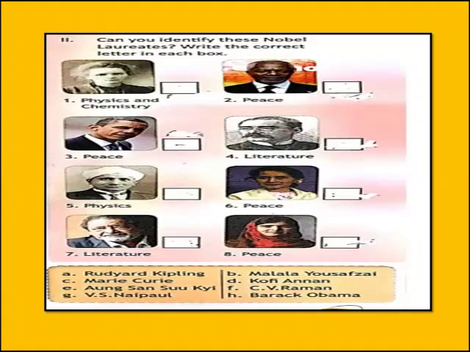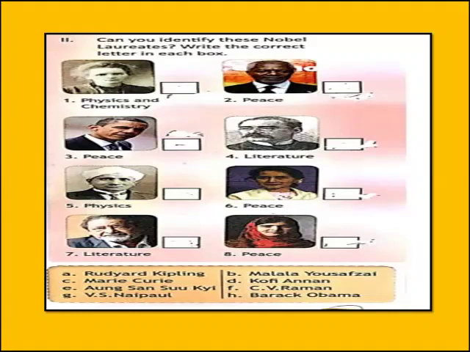The second picture is of a person who had received the Nobel Prize for Peace. The person is Kofi Annan. The option is D. The third picture is of a very famous personality which all of you must be knowing. He had got the Nobel Prize for Peace. His name is Barack Obama, that is option H. So in the box given you will write H.